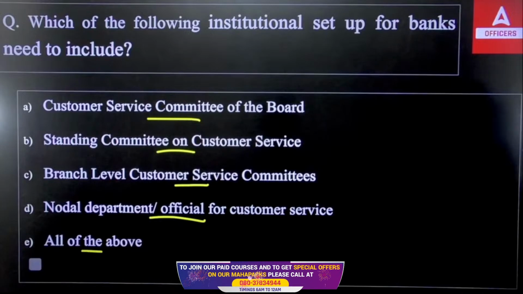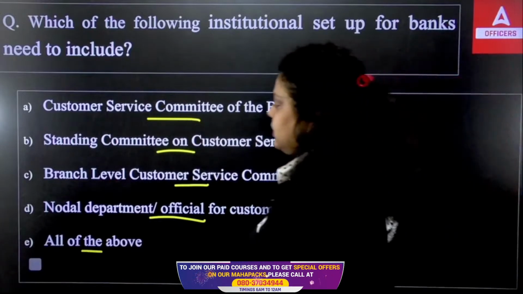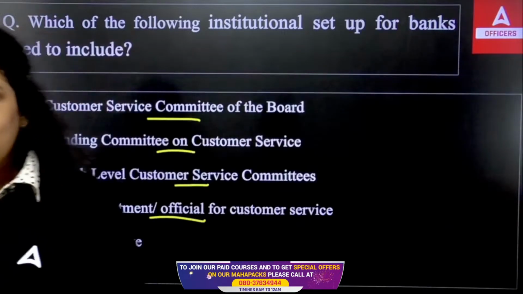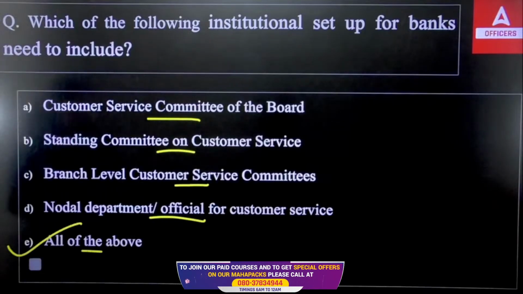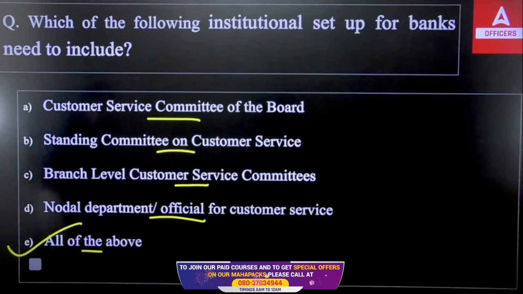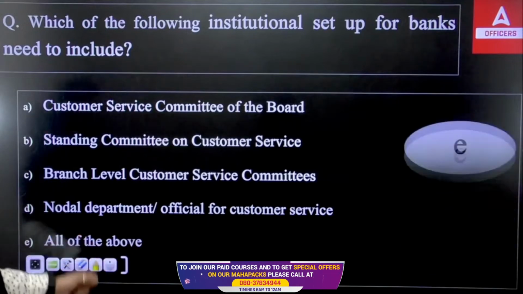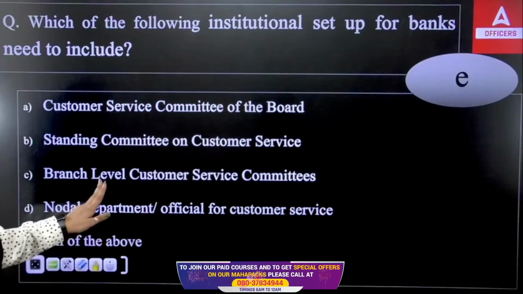And the right answer is, do remember the statements here, the committees or board that is required at the time of institutional setup. They are all. You need a customer service committee, you need a standing committee, you need a branch level customer service committee, you need a nodal department or official for customer services. So right answer will be all of the above. Right answer is what? All of the above.